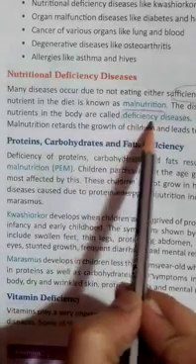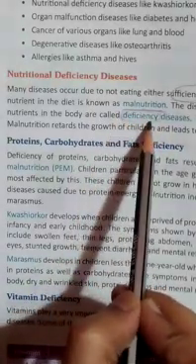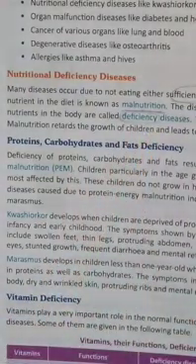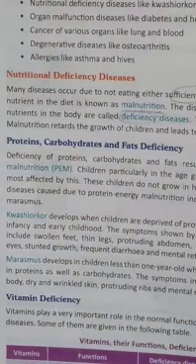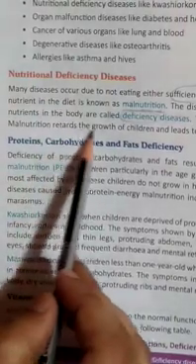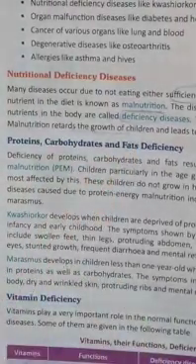You know the meaning of deficiency, it means lack of certain things. So what are these things here? These are the nutrients. Now what are the harmful effects of this malnutrition? Malnutrition retards the growth of children and leads to mental and physical disabilities.